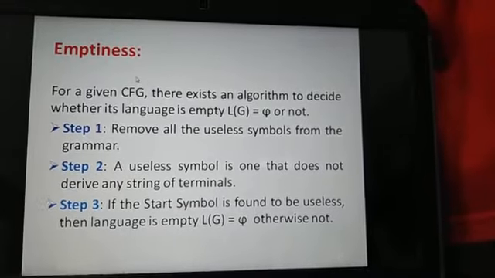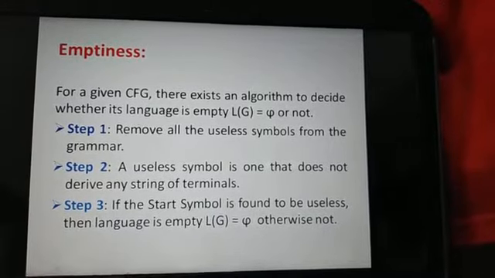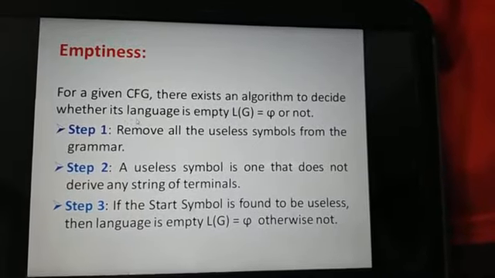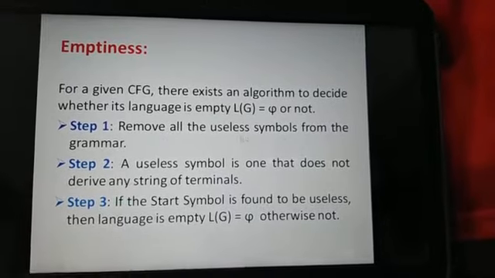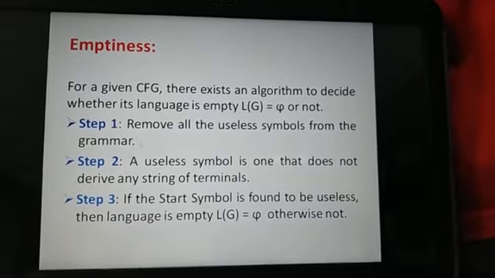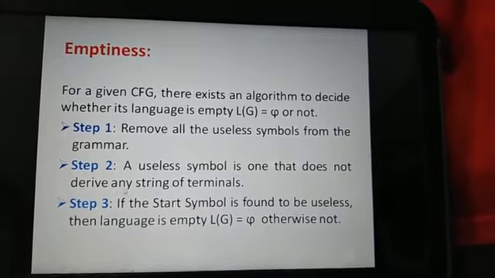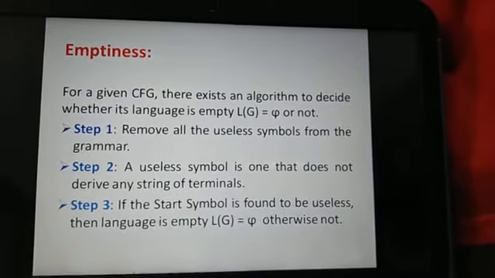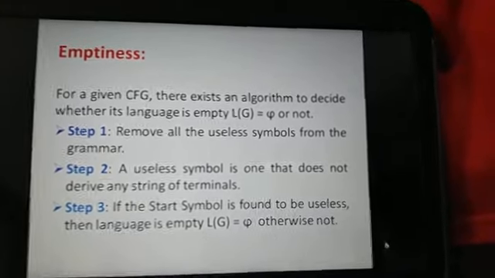Now the emptiness property. For a given CFG, there exists an algorithm to decide whether its language is empty or not. These are the three steps which need to be followed. In step 1, remove all the useless symbols from the grammar, which we already studied in the previous video. In step 2, a useless symbol is one that does not derive any string of terminals. In step 3, if the start symbol is found to be useless, then the language is empty, otherwise not.